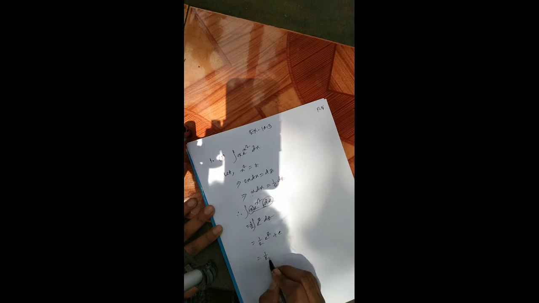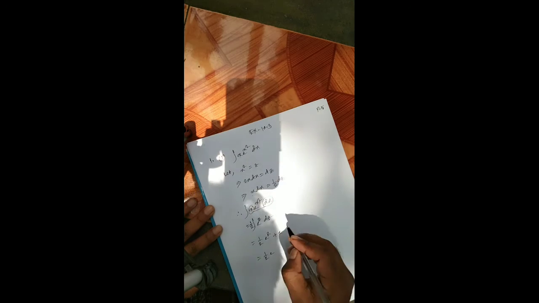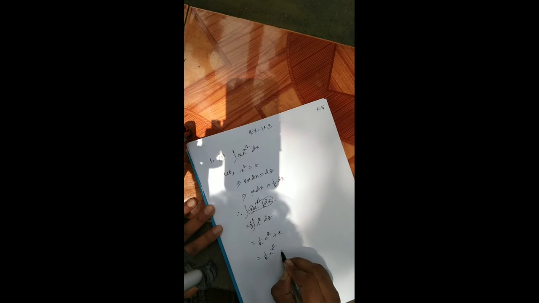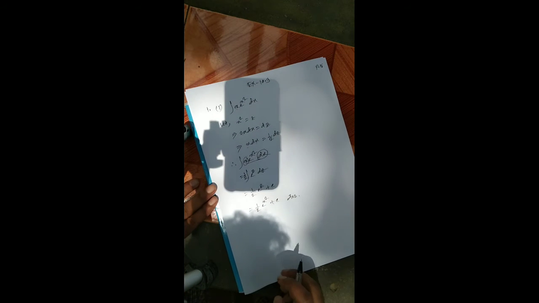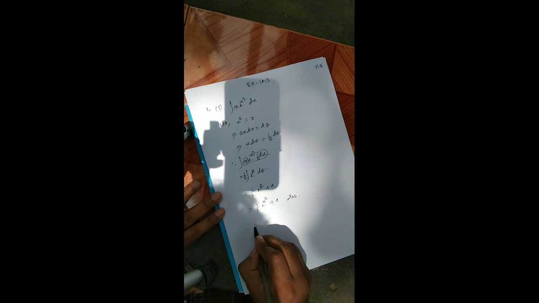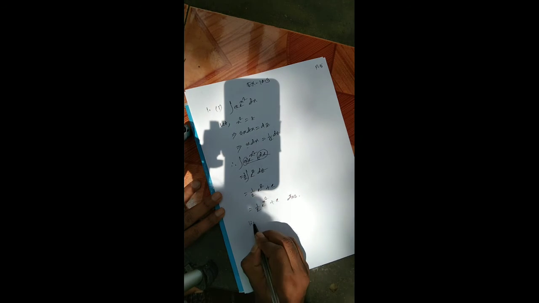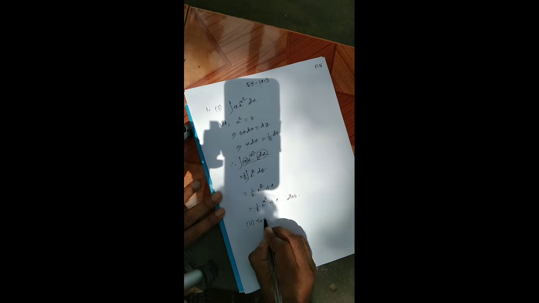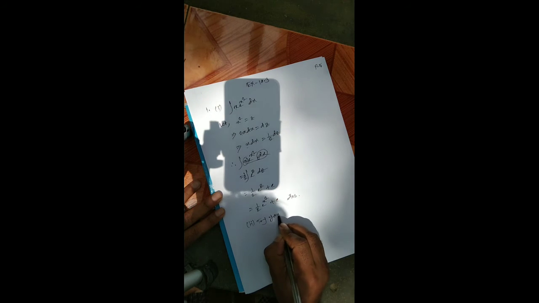Now half e to the power, the value of z is x square, plus c. This is the answer. Now number 2, try yourself.